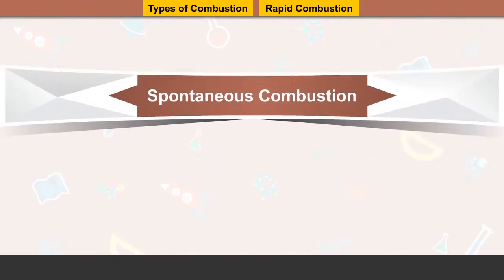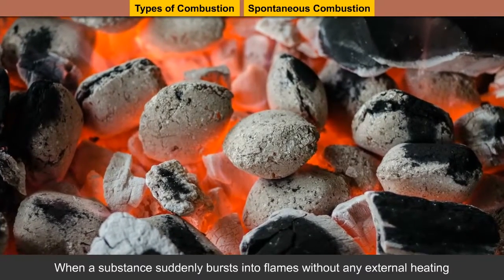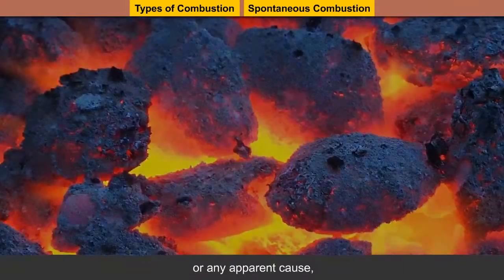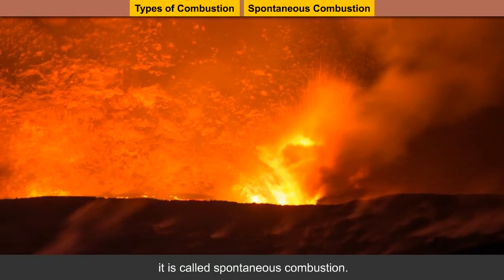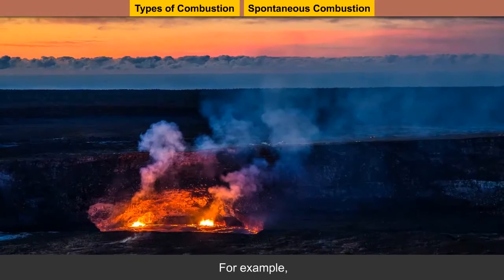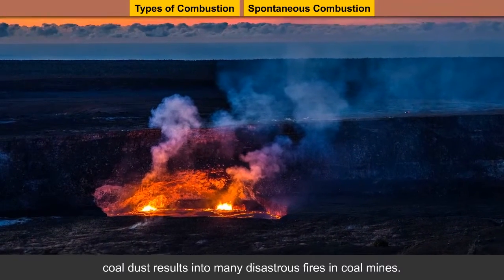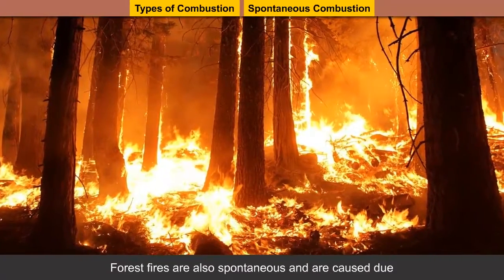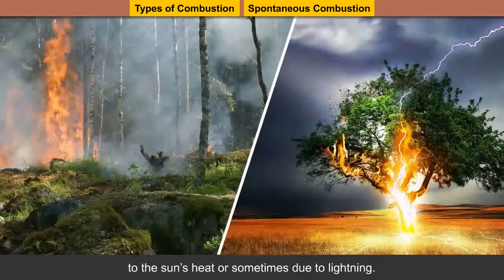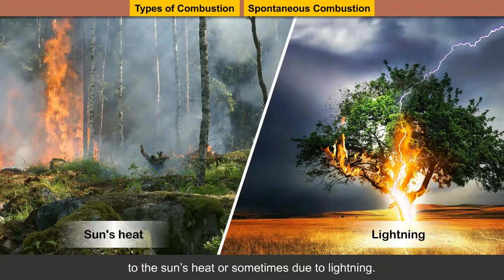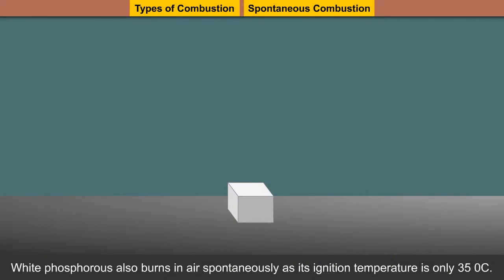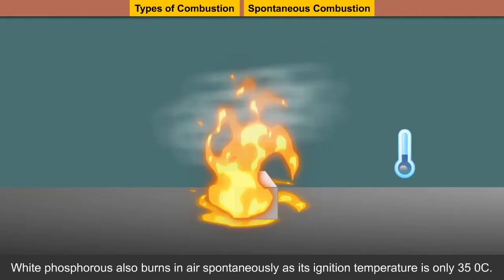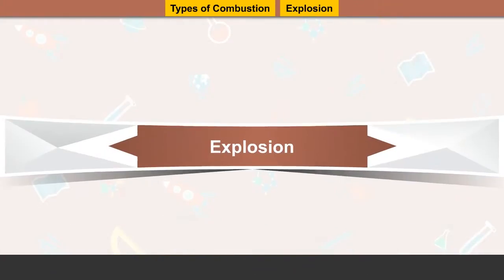Spontaneous combustion. When a substance suddenly bursts into flames without any extra heating or any apparent cause, it is called spontaneous combustion. For example, coal dust results in many disastrous fires in coal mines. Forest fires are also spontaneous and are caused due to the sun's heat or sometimes due to lightning. White phosphorus also burns in air spontaneously as its ignition temperature is only 35 degrees Celsius.